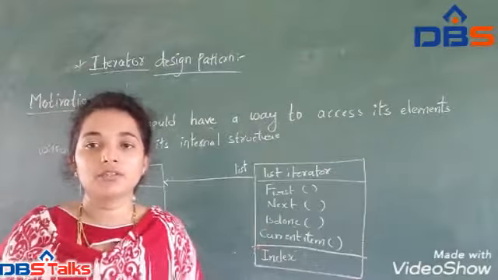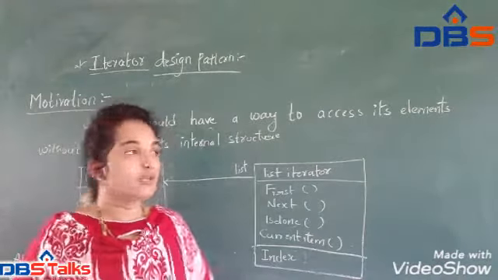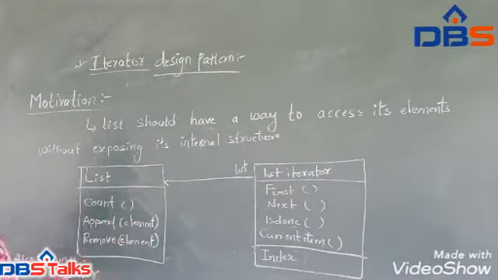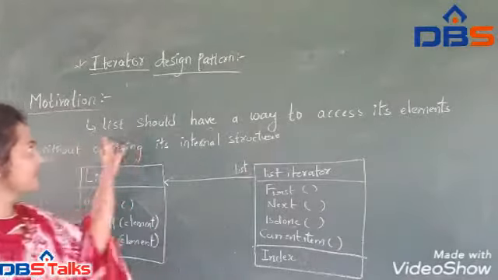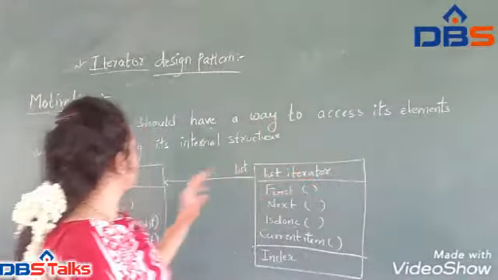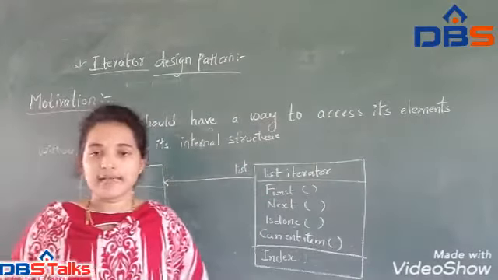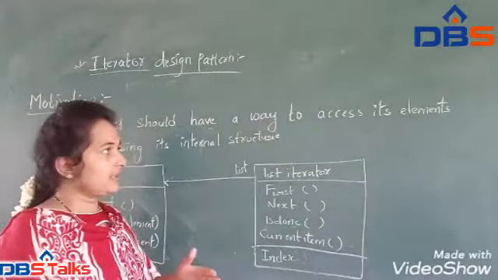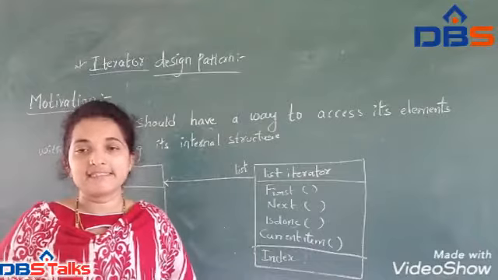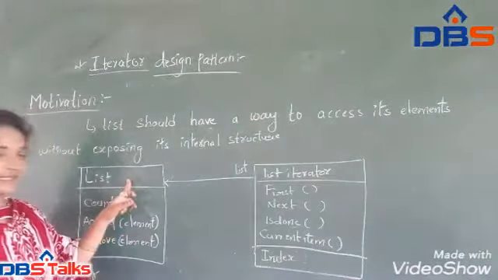Now coming to the motivation. In this motivation we have a small diagram. Here we have the list. List should have a way to access its elements without specifying its internal structure. Whatever elements we access from the list, it doesn't show any internal representation or internal structure of the list.